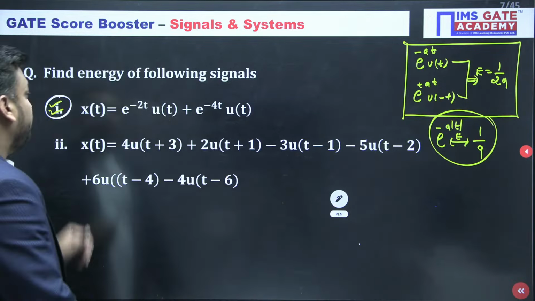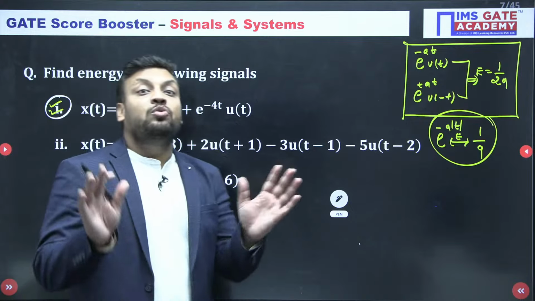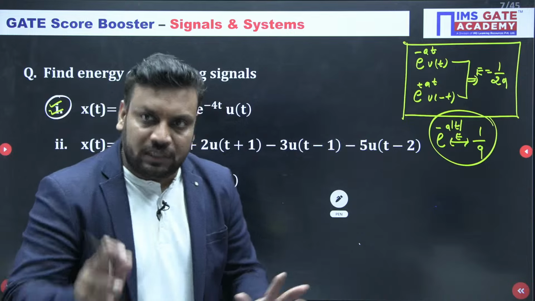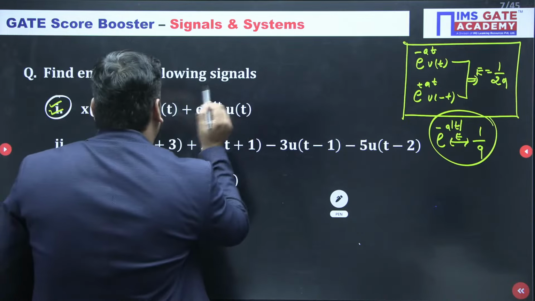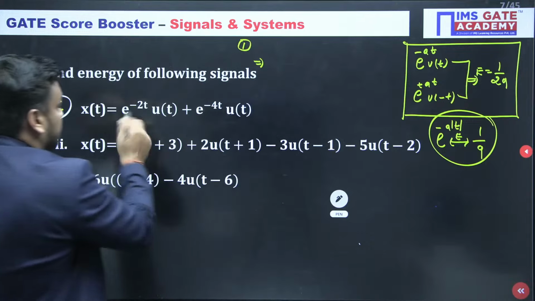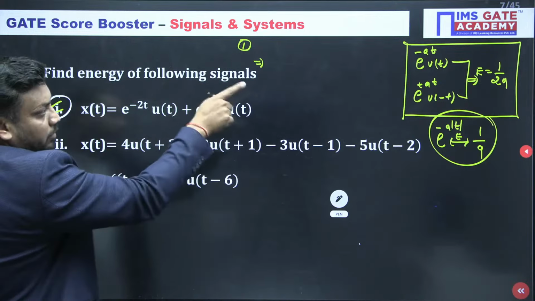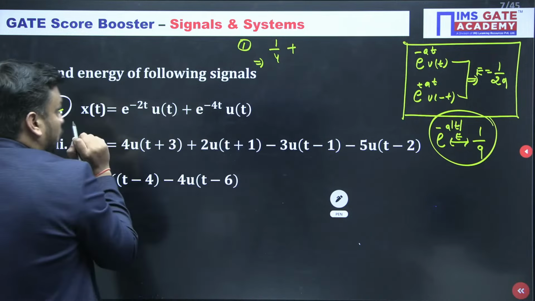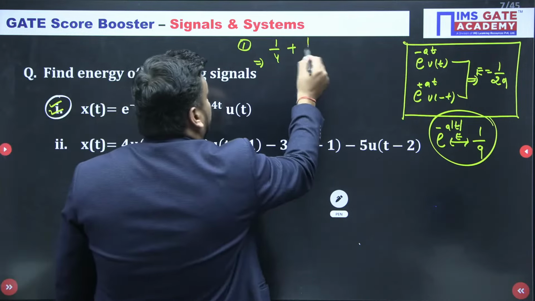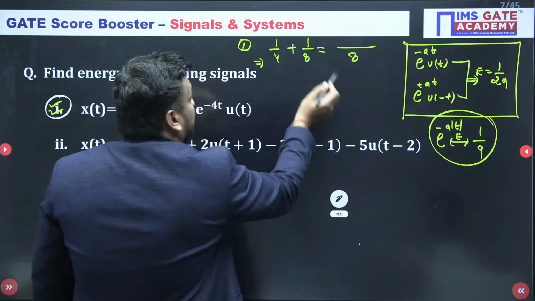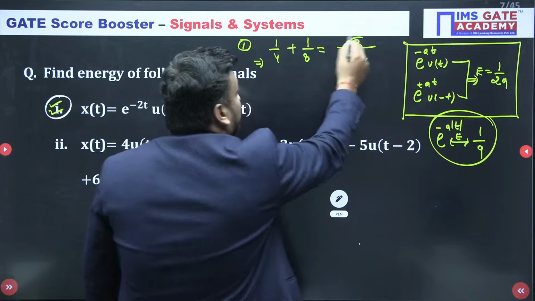Those 95% of students who know signals and systems and have properly revised it will do it like this in the examination hall. Question number 1, I am solving. e to the power minus at ut, we know, is the energy. So here the energy is 1 by 4 because the a value is 2. And here it is 1 by 8. Finally they will take the LCM, so 4 twos are 8, 8 ones are 8, and the answer is 3 by 8, as Shraddha got.